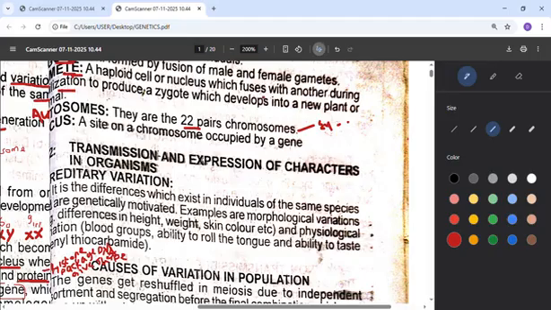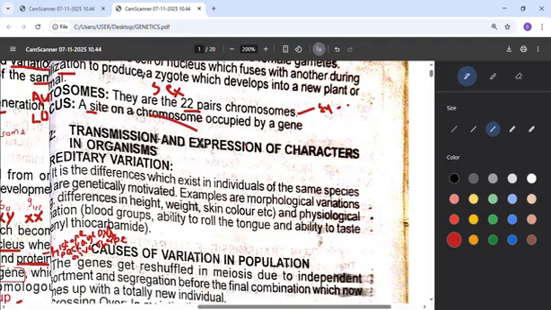So 22 pairs of chromosomes carry that, but only one pair is the sex chromosome. That one pair will only determine if you will be a boy or a girl. Then locus means location. That's a site on your chromosome that will be occupied by a gene. So these are some of the terms we use in genetics.